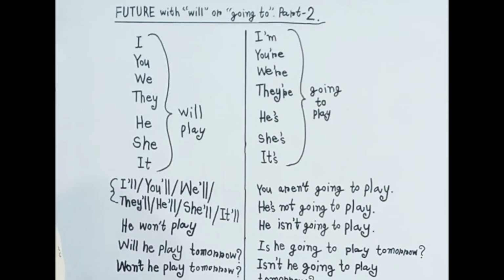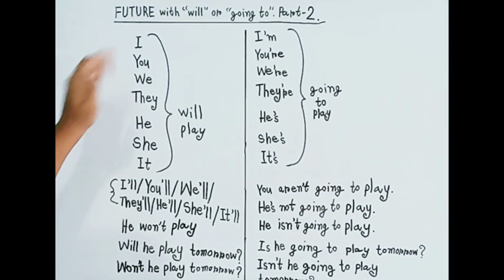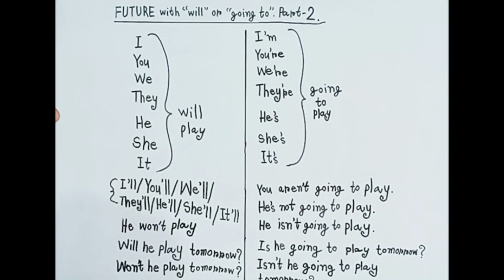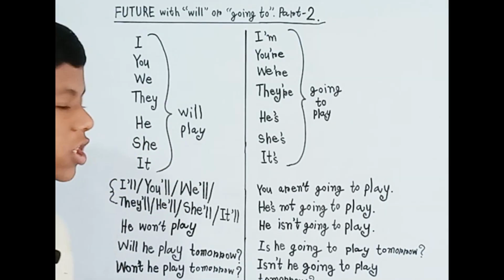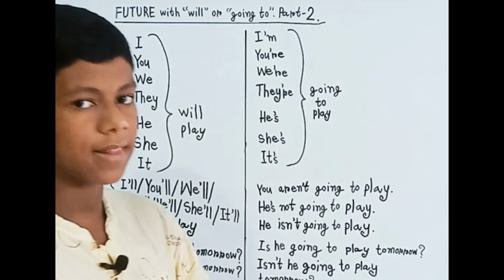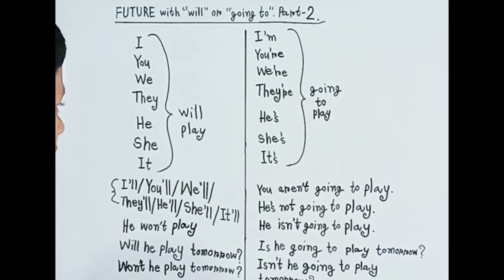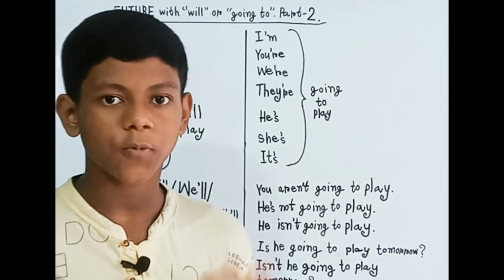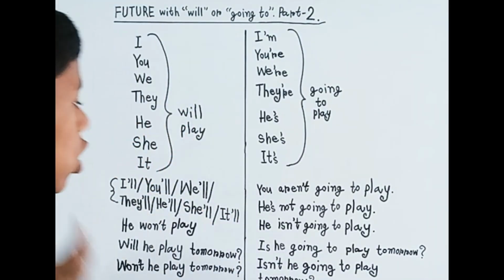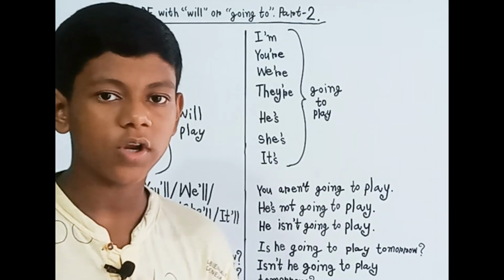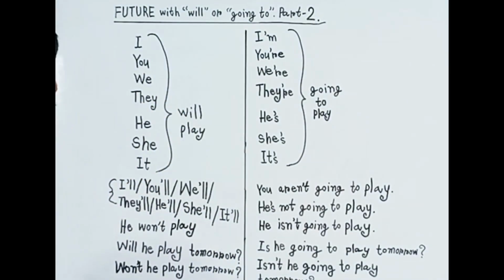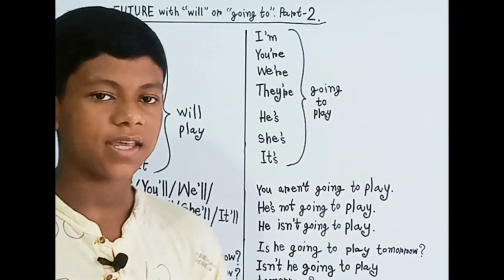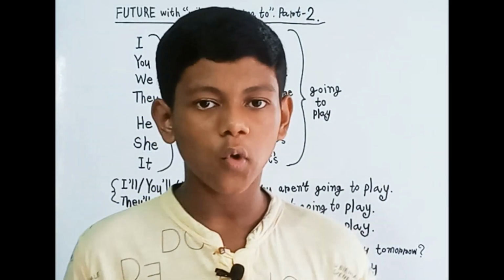We can start from here, and we are focusing on the positive form. Here we can say: I will play, you will play, we will play, they will play, he will play, she will play, it will play, and go on like this. Then we can also add a person's name, like Arjun will play, Cody will play, Dina will play. Now, in the positive sentence, we have to focus on something.